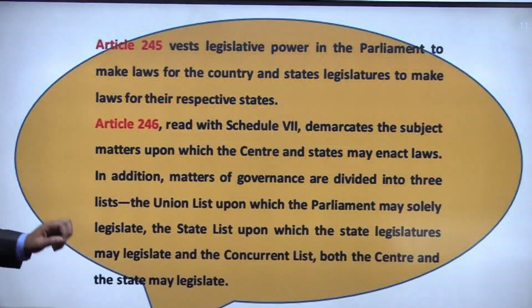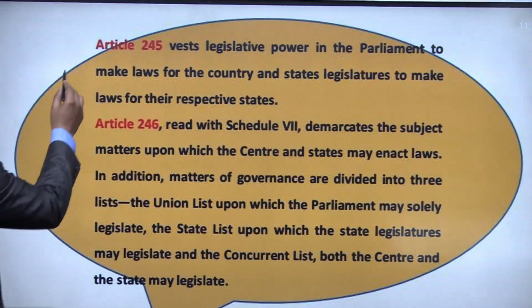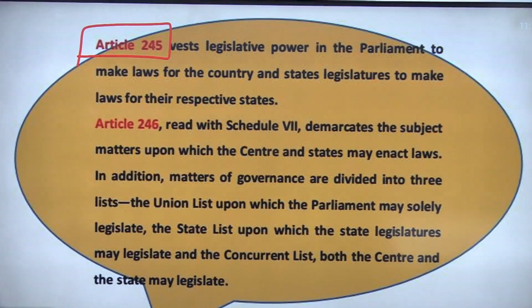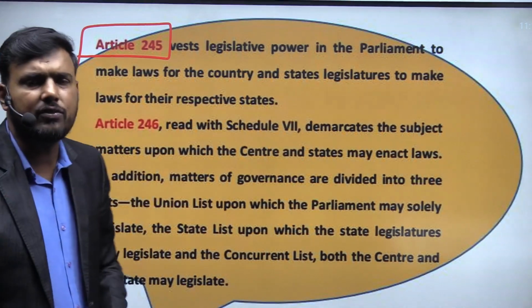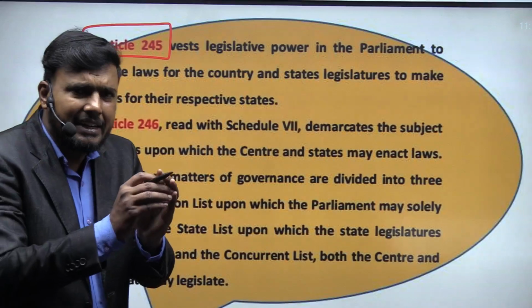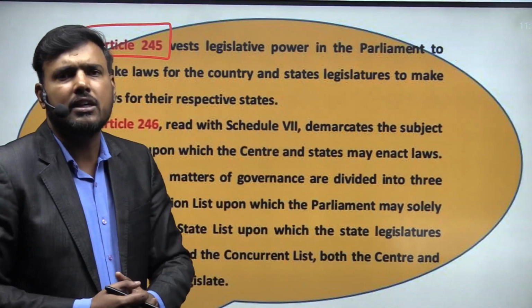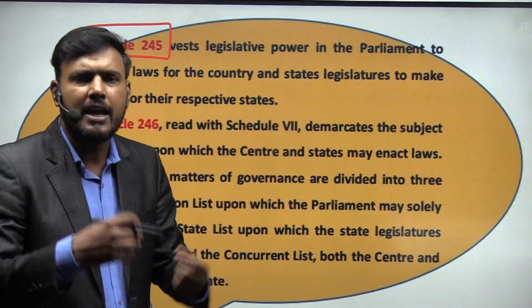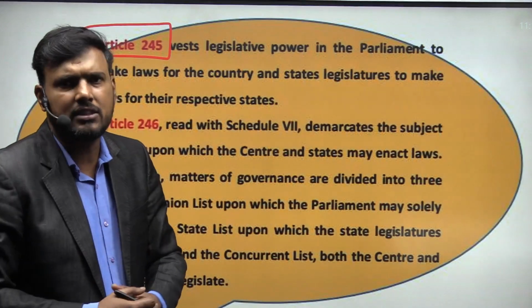Similarly, Article 245 of the Indian Constitution says that the parliament has legislative power to make law for the country and the state legislature to make law for their respective states. So Article 245 clearly demarcates the jurisdiction of the first stakeholder, the union government, and the second stakeholder, the state government.